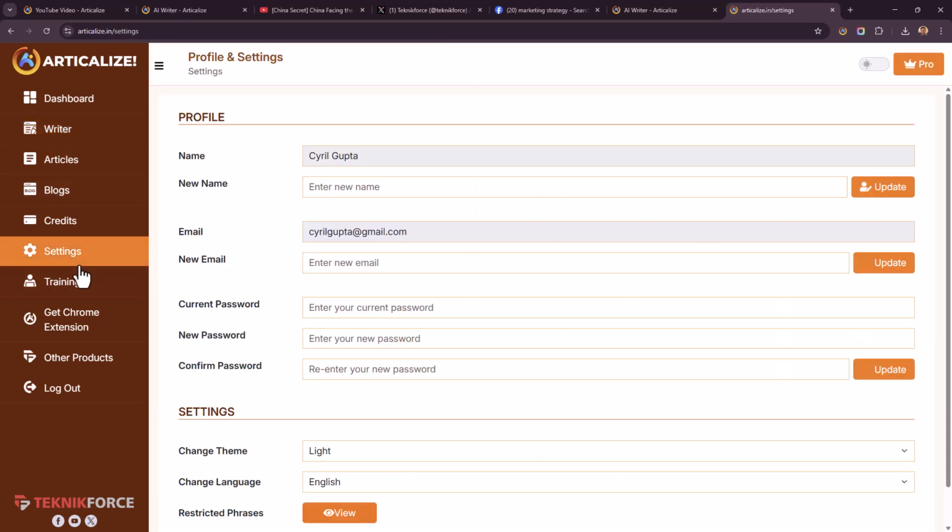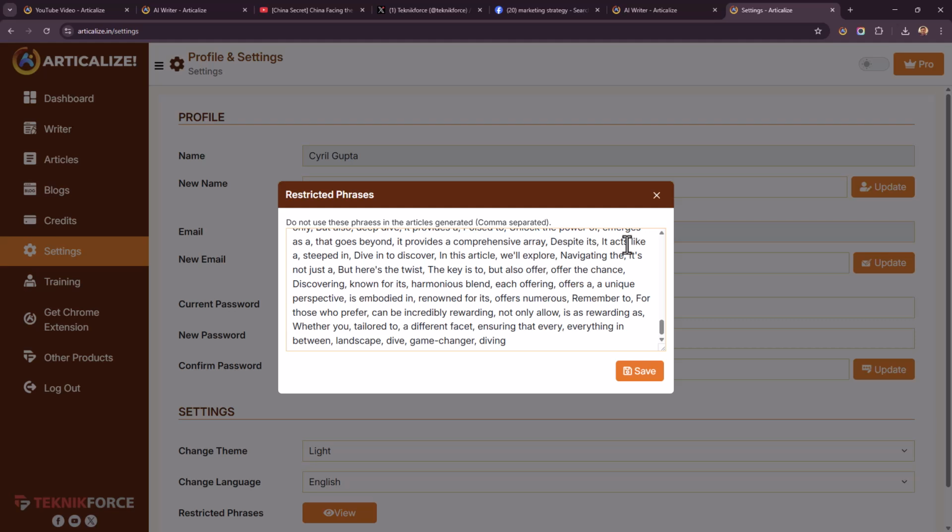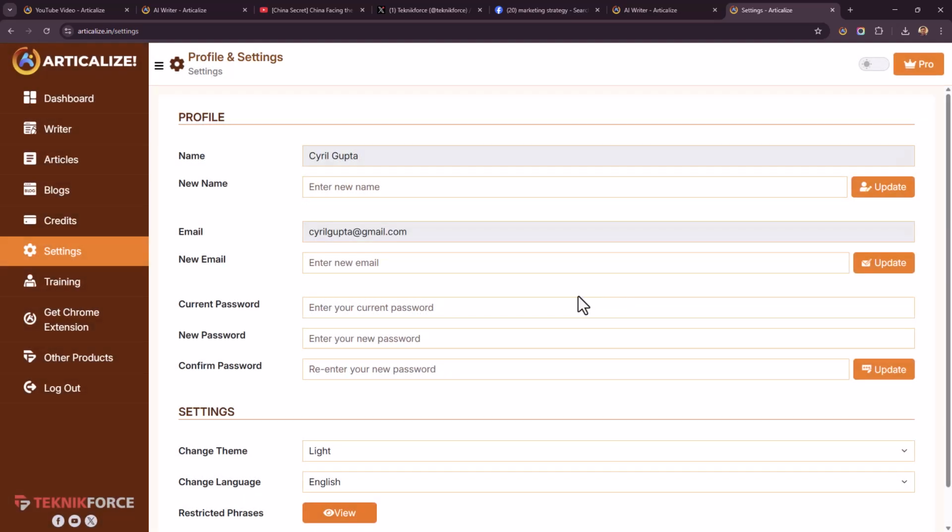Also, Articleize has advanced features like restricted phrases. So yes, there is an algorithm in there that makes things unique, that creates high quality articles. But also apart from that, it recognizes the system that AI detectors use to detect certain content as AI. So one of them is using common phrases that AI uses, and Articleize automatically restricts your content from having those phrases. And if you want, you can add to it, you can modify it, and your articles will not have those phrases. So that increases the originality, the uniqueness of your article even more.